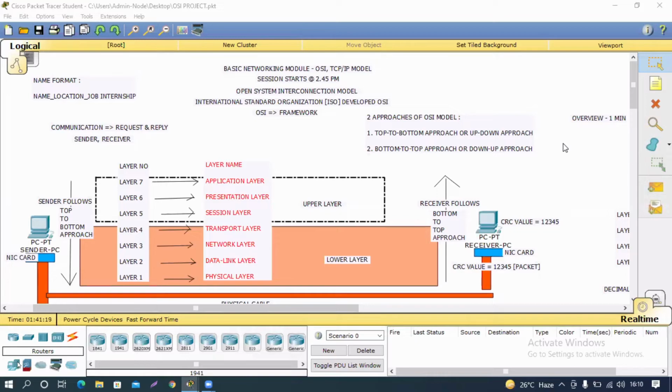Converted from zeros and ones, to electrical voltage, and transmitted through different transmission mediums.